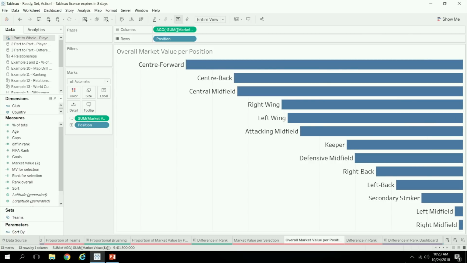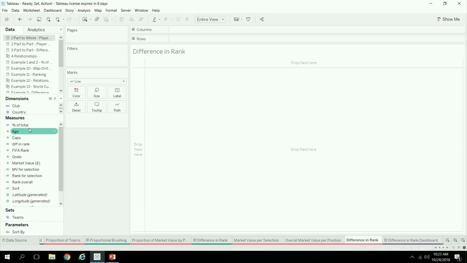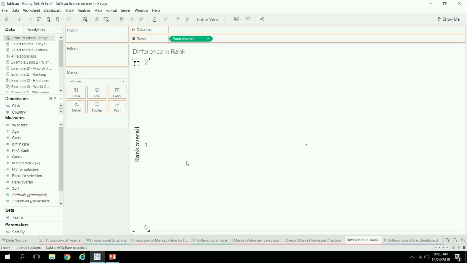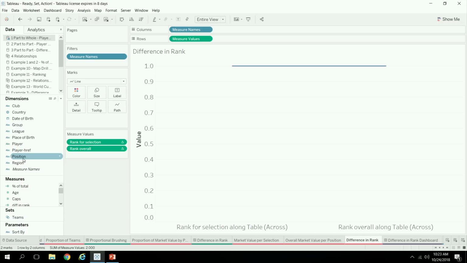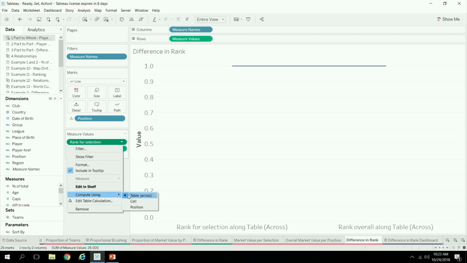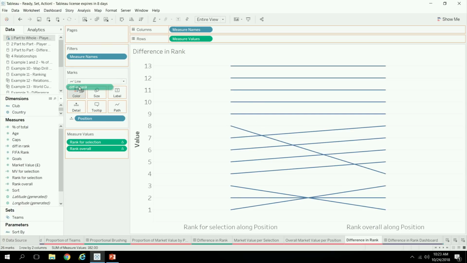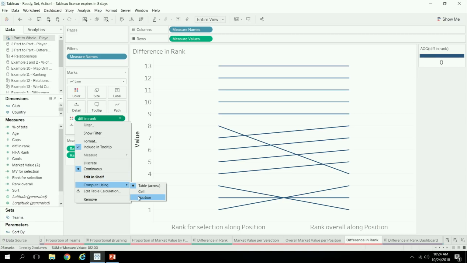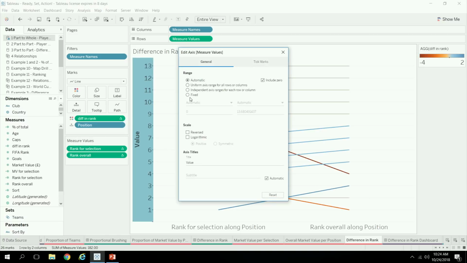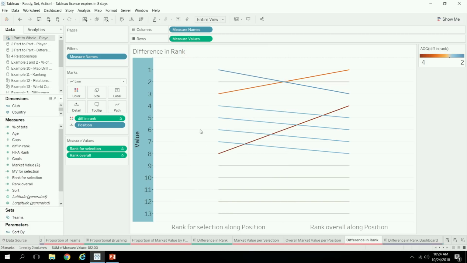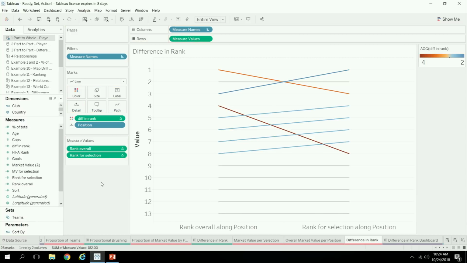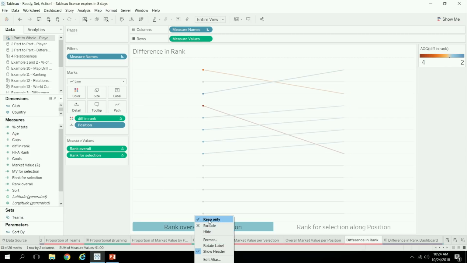And so then for our difference in rank, now we want to take those two ranks, so the overall rank and then the rank for our selection, and then split that by position. And importantly, we want to compute the rank along the positions. And then we want to compute the difference as well and color by that along our different positions. And then we'll just go and reverse this so that the top ranked positions are up top. And we can go and swap the order of these things here. And let's just go and hide these axes.